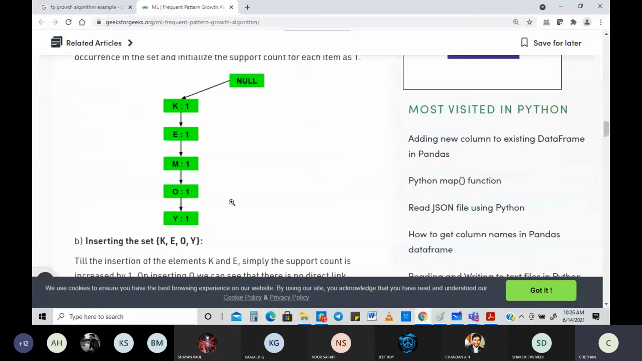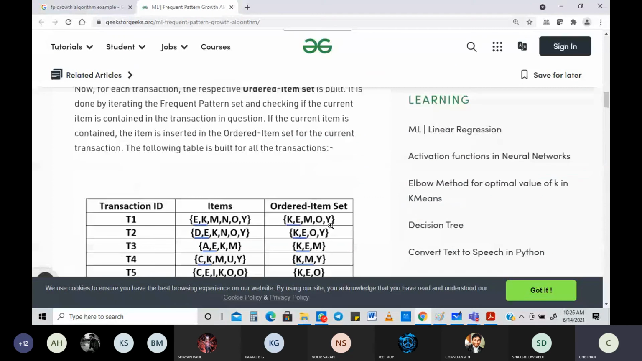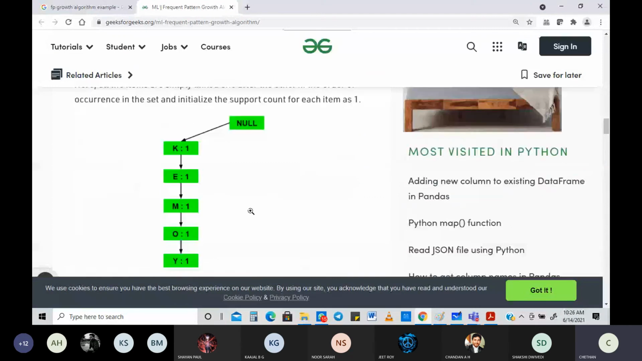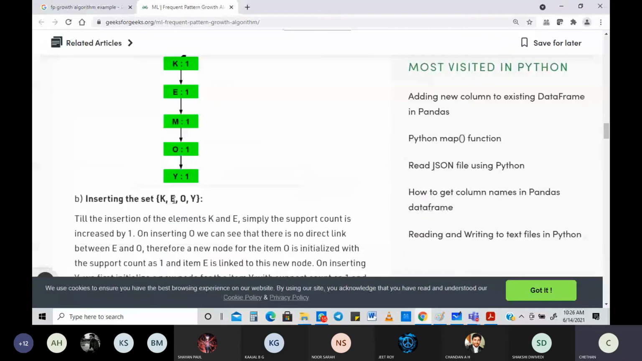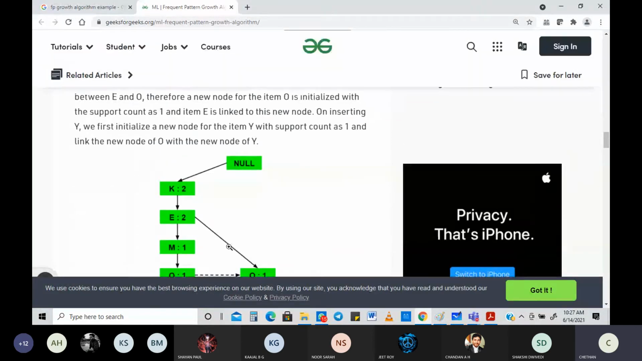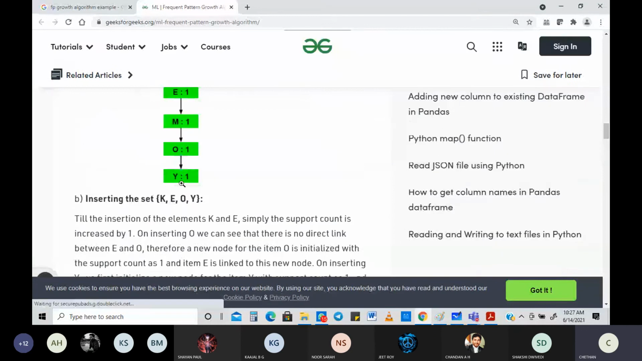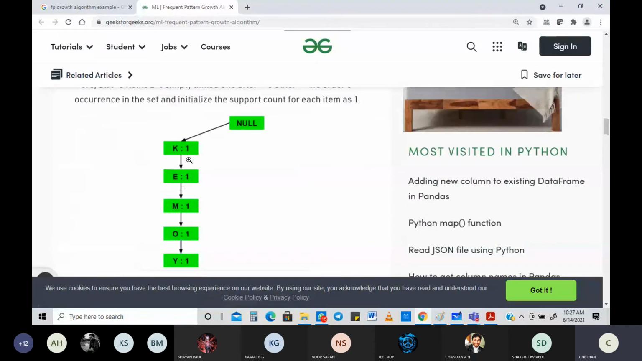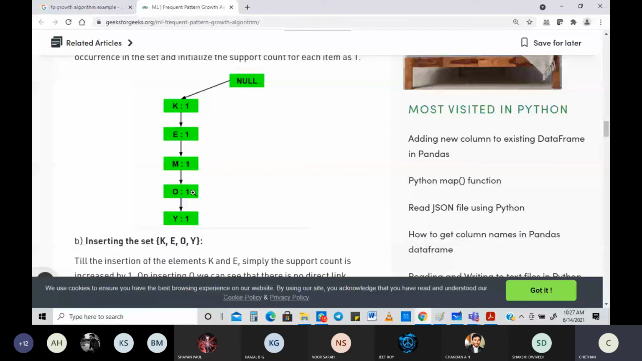Till the insertion of the elements K and E, simply the support count is increased by 1. So what I'm trying to do here, wherever I have the next part, KEOY is what I need to increase now. There's already 1111 everywhere here. Now I need to insert KEOY. If I insert into this, what is going to happen for K? It will become 2. What is going to happen for E? It will again become 2.